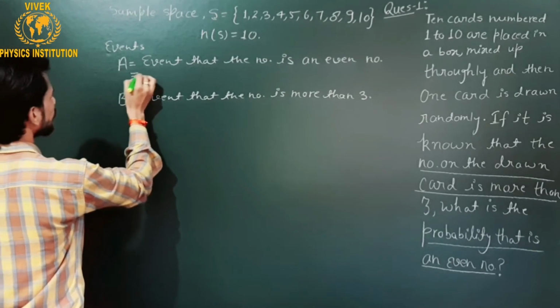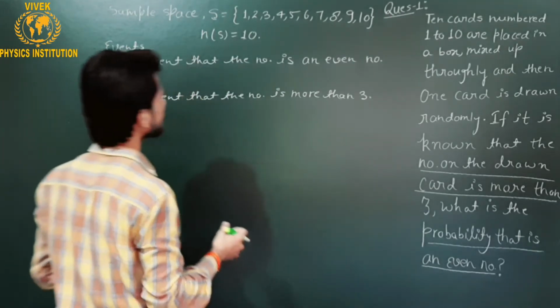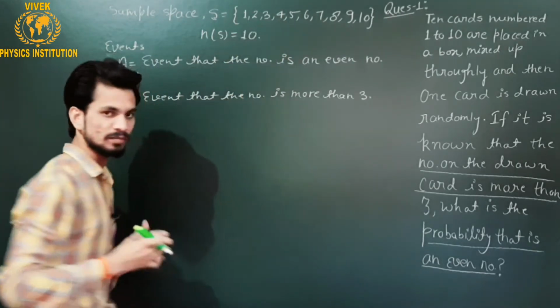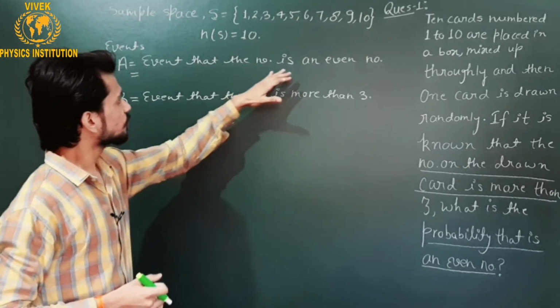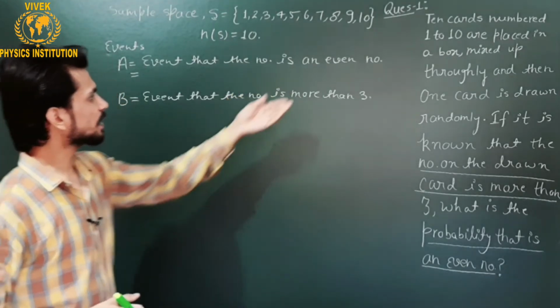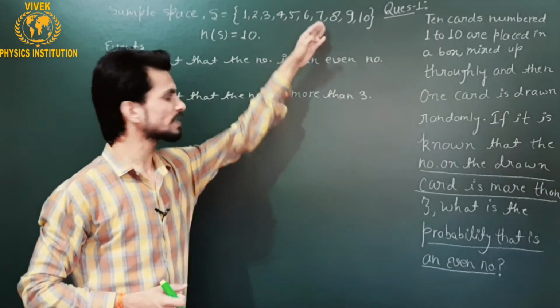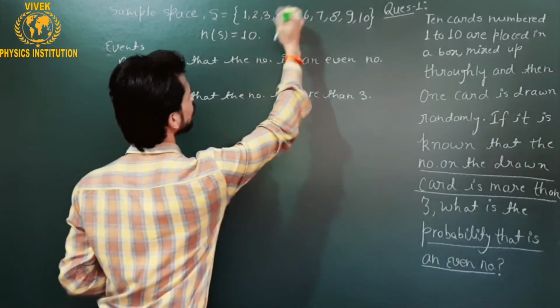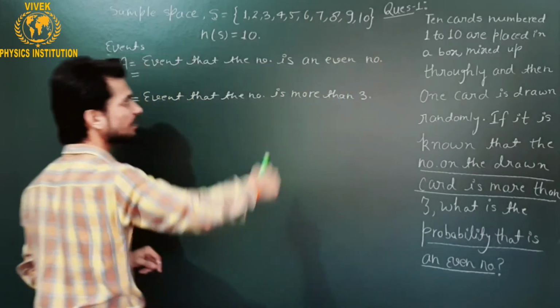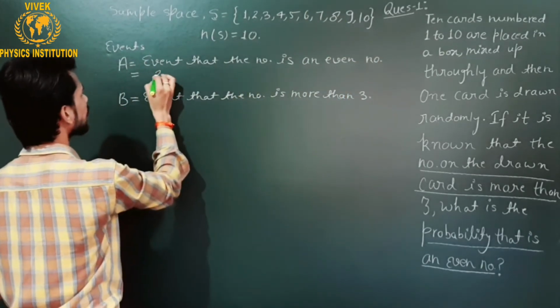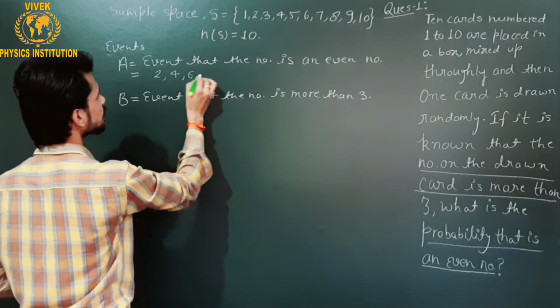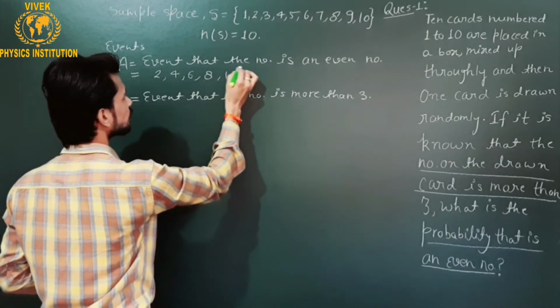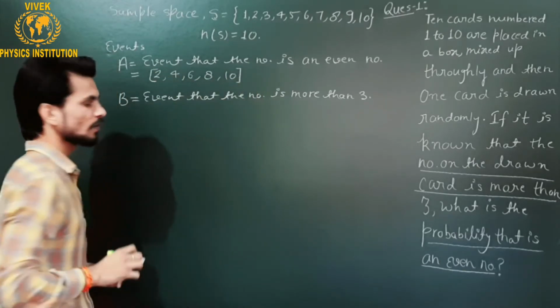Out of these 10 numbers of the sample space, we pick only those numbers which are even in nature. So A will have these elements 2, 4, 6, 8 and of course 10, because these are the even numbers out of these 10 numbers.